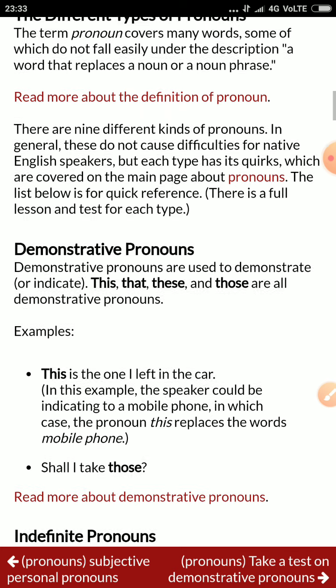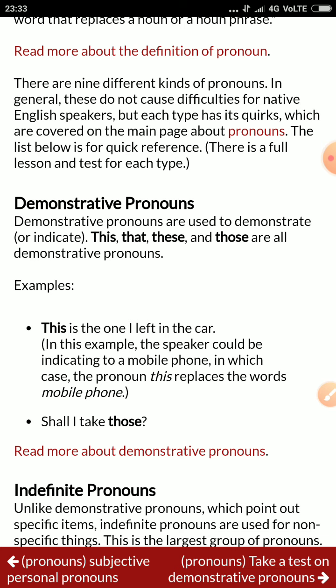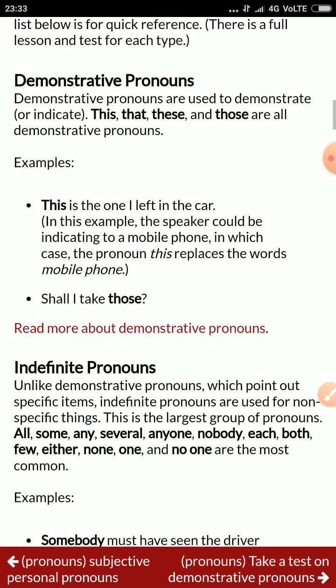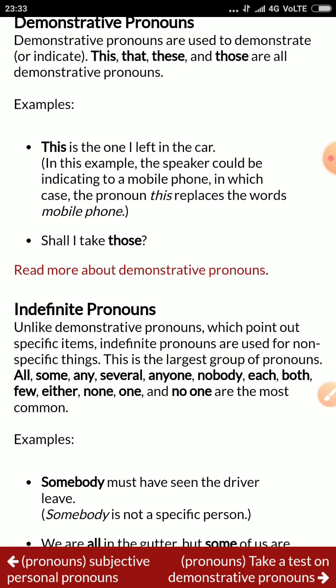This is the one I left in the car. This is a boy. That is a girl. This is a pen. There are many simple and complex examples, but it is better to understand through examples. This, that, these, those: these are called demonstrative pronouns. Now we are going to move to indefinite pronoun.